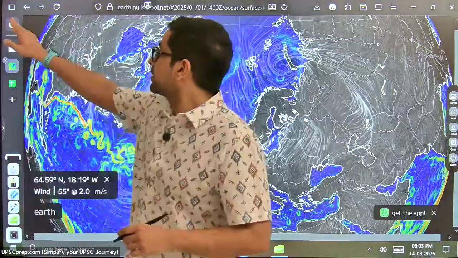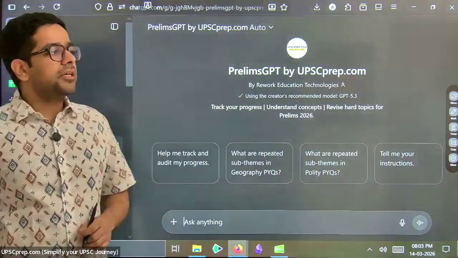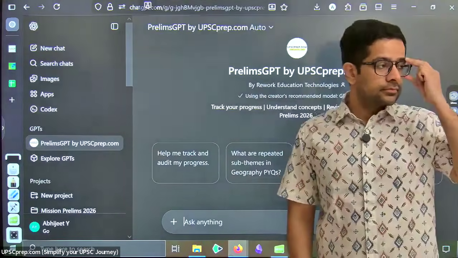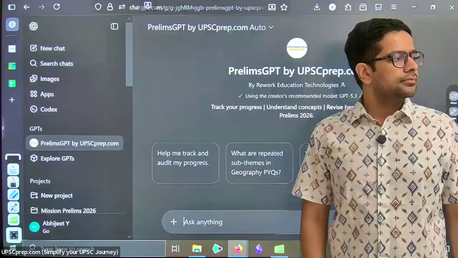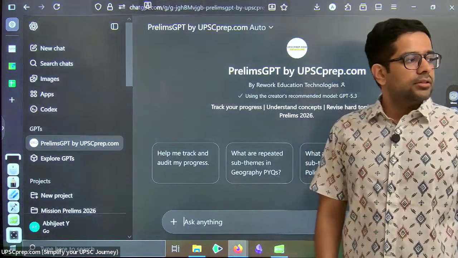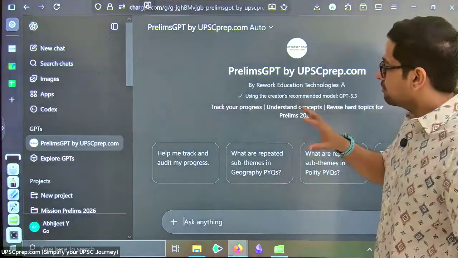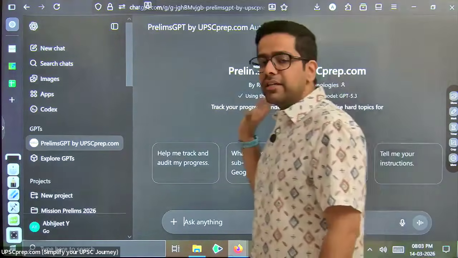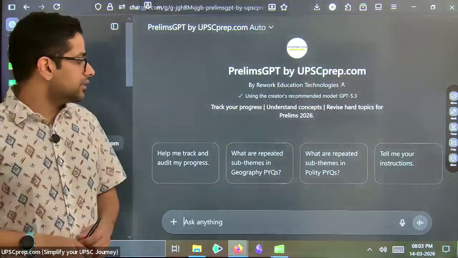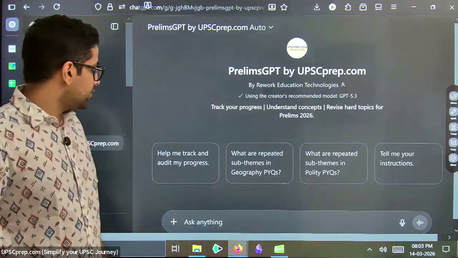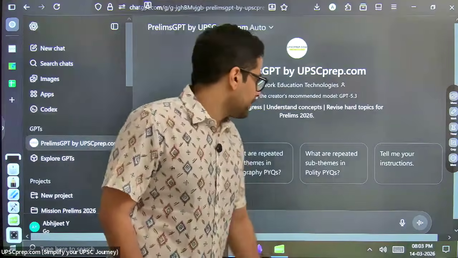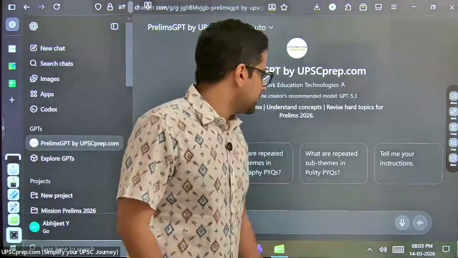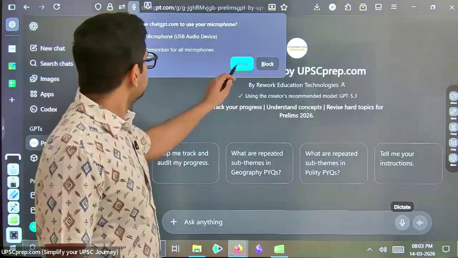So similarly, we have created this, which is the Prelims GPT. Have any of you used this so far? Right. So for those that have not used it, it's a simple resource. Simple resource ka kya hai? I have fed the last 10-12 years of prelims ka previous year questions to this, and all that I have to do now is ask it some questions. Right. If my computer will respond, we will ask it some questions. Okay.